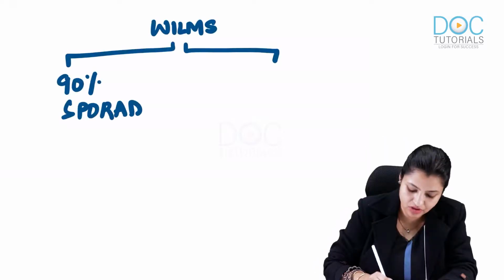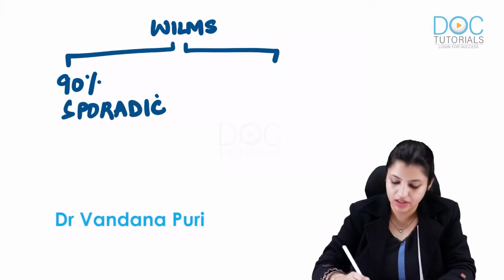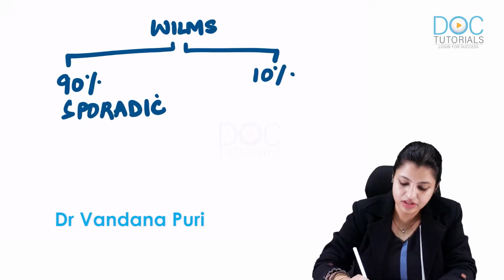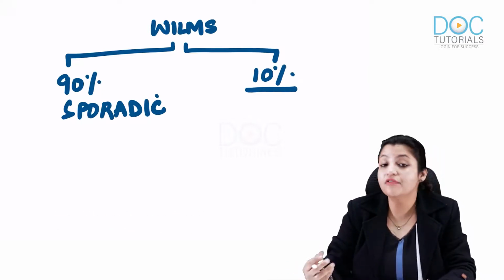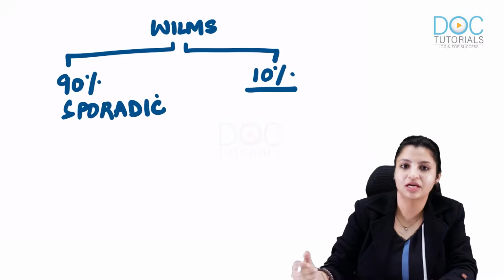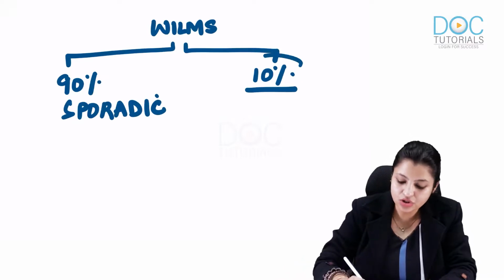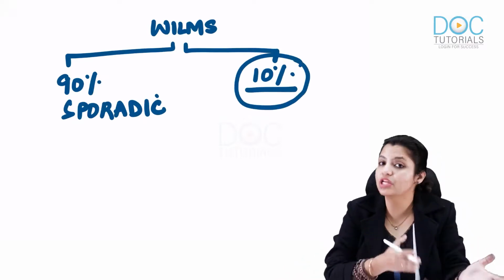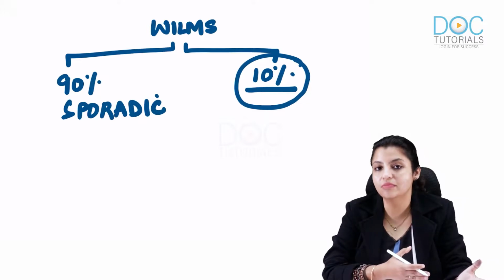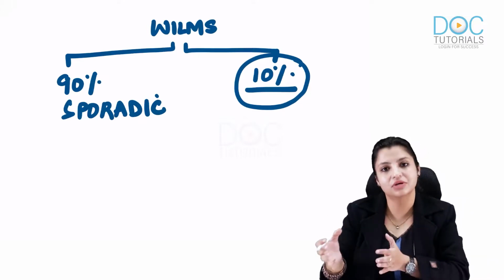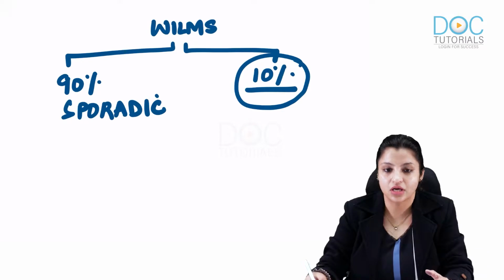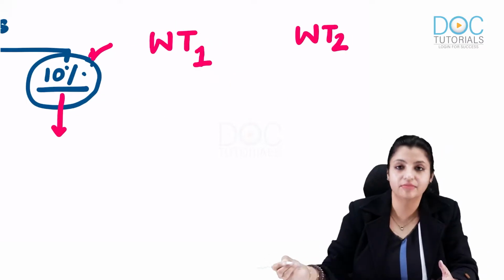So 90% of Wilms tumors are sporadic. Only 10% of Wilms tumors are familial or associated with germline mutations. Okay, so the syndromic manifestations, which have already been told by Dr. Sandeep, belong to these 10% cases, that is germline mutation, WT1 and WT2.